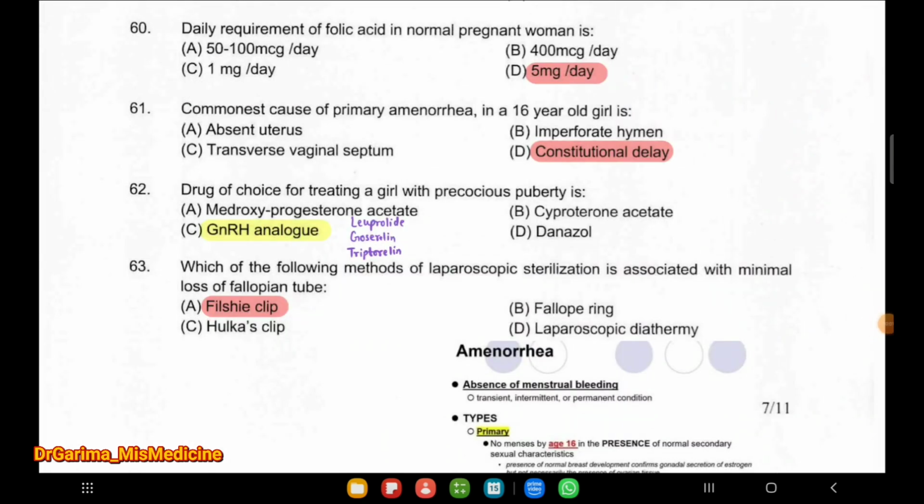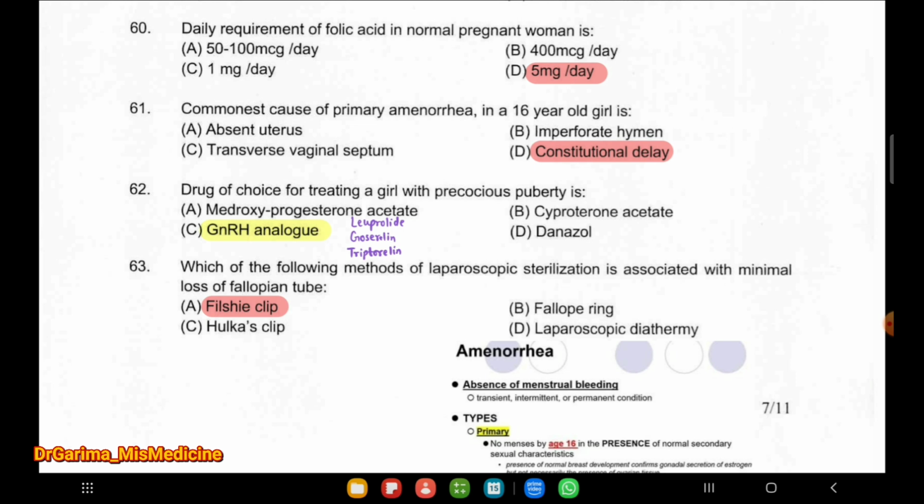Next question: a common cause of primary amenorrhea in a 16-year-old girl is constitutional delay. Next question: which one of the following methods of laparoscopic sterilization is associated with minimal loss of fallopian tube? It is the FMGE clip. And the next question: the drug of choice for treating a girl with precocious puberty is a GnRH analog, which includes leuprolide, goserelin, and triptorelin.